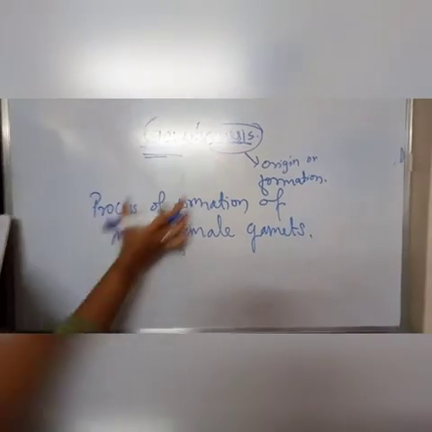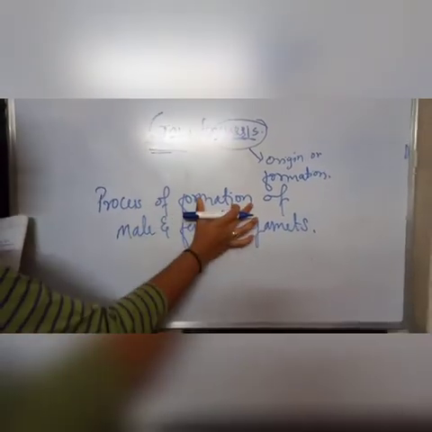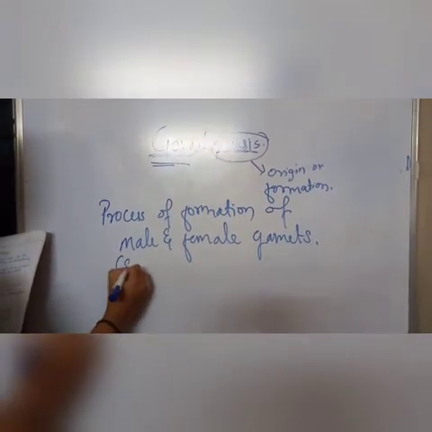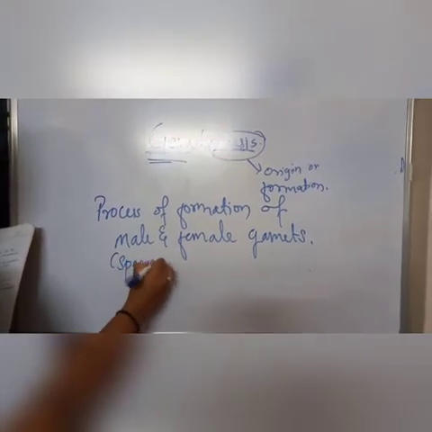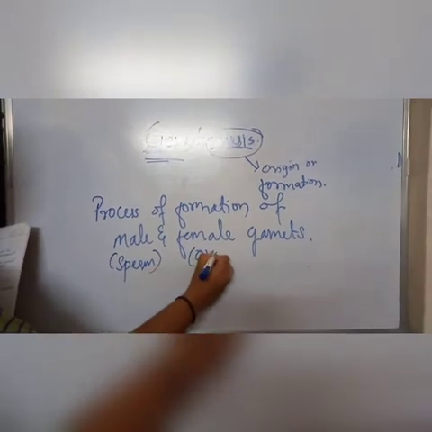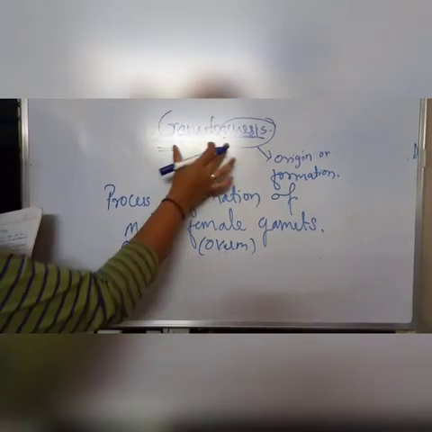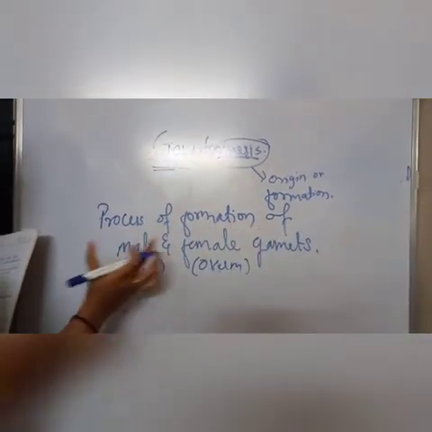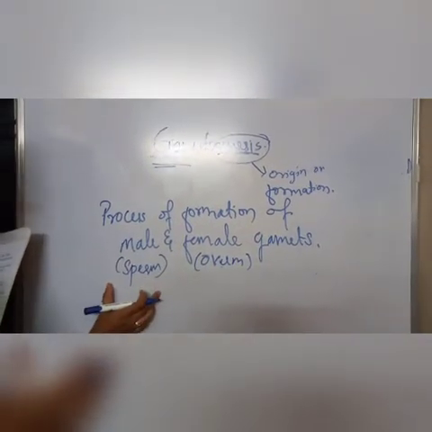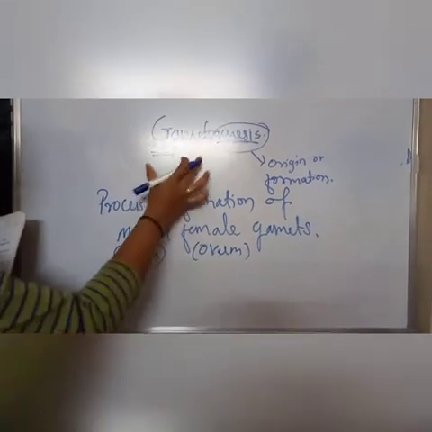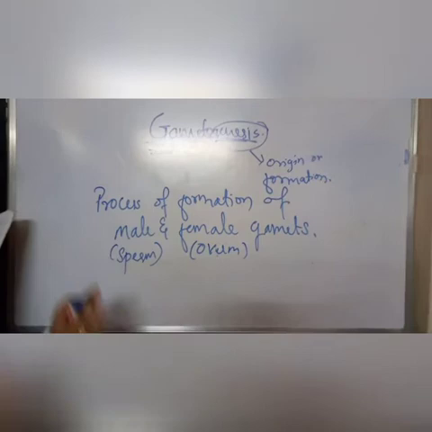Okay, gametogenesis is the process of formation of male and female gamete, that is the sperm and the ova or the ovum. It is the process of formation of the male gamete, that is the sperm, and the female gamete, that is the ovum.